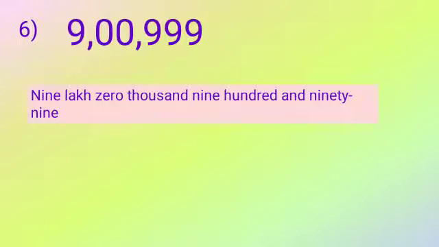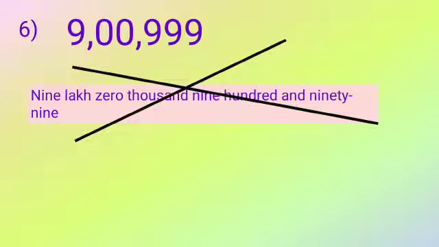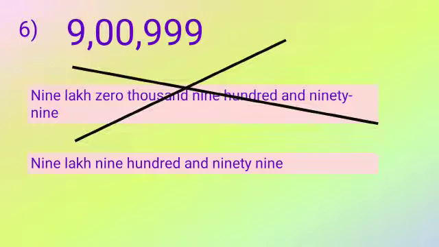Now see the next example, 9,0,999. Is this answer right, students? No, this is a wrong answer. It is 9,09,999. So if there are zeros in the place value, no need to write them in terms of place value. You can skip that term and directly write 9,999. If you write it in terms of 0 and then place value, your answer is wrong. This is how you write it, 9,999.